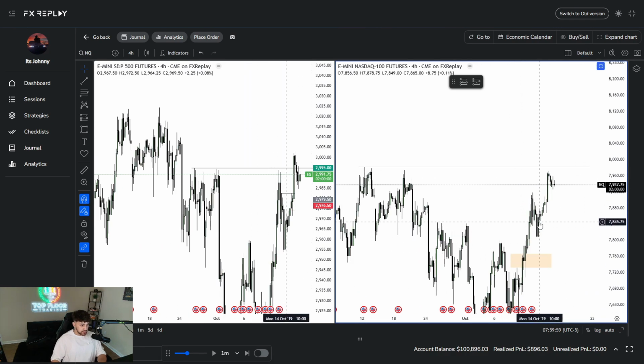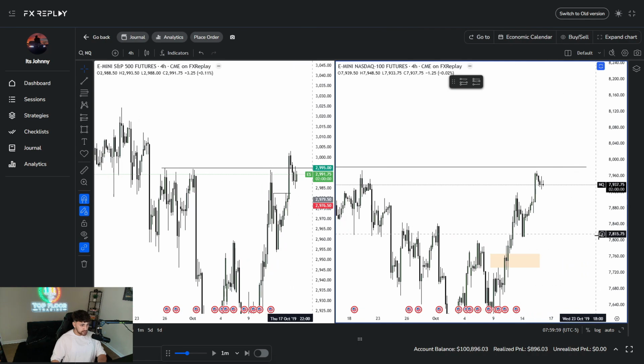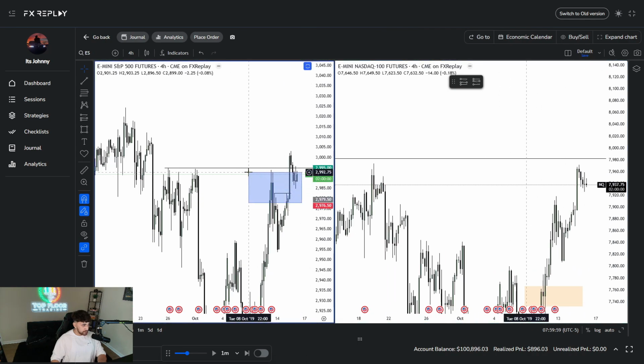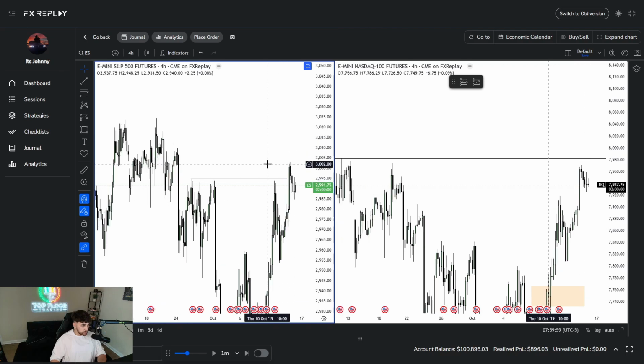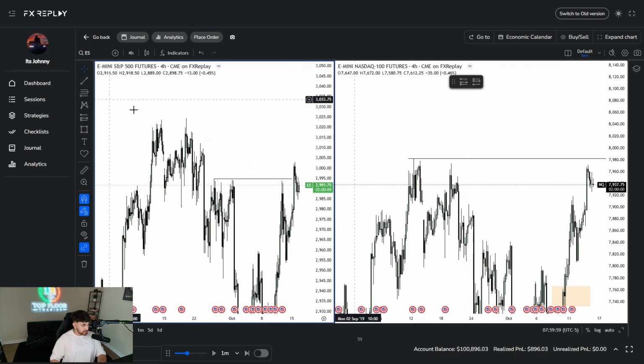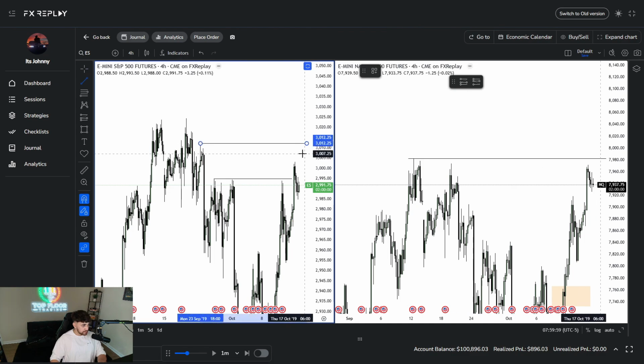Let's see. So Monday was pretty much a range day. Nice expansion on Tuesday. So we have a 4 hour FVG that broke these equal highs, relative equal highs over here on the ES chart. So I would expect this 4 hour fair value gap to hold to push up to these highs or the next buy side up here, which is literally right here. Okay.